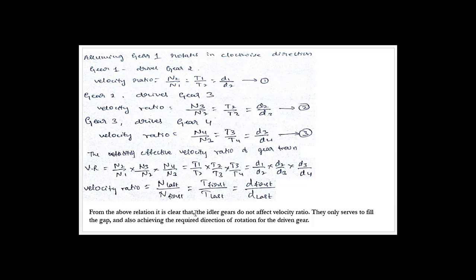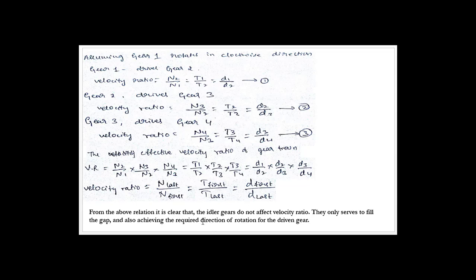In the above relation, it is clear that idler gears do not affect the velocity ratio. They only serve to fill the gap and also to achieve the required direction of rotation for the driven gear. I think you all understood this. You can use n number of intermediate gears, or idler gears, and they will not affect the velocity ratio at all. They are simply used to fill the gap between the driving gear and the driven gear, and also to achieve that required direction of rotation for the driven gear. I will tell you what that required direction is. I think you all understood this.